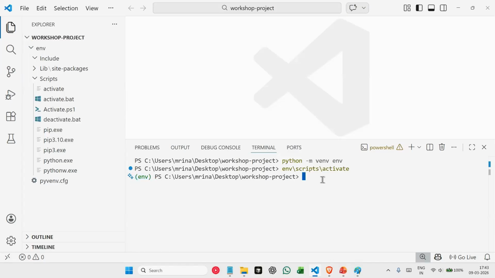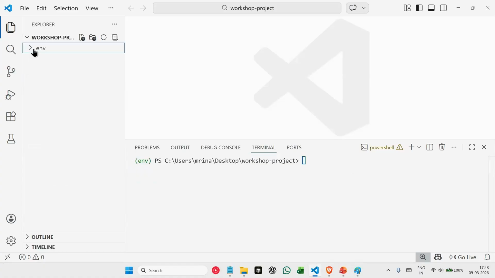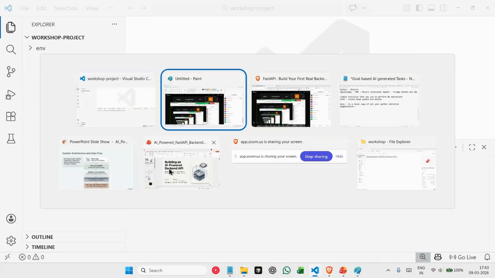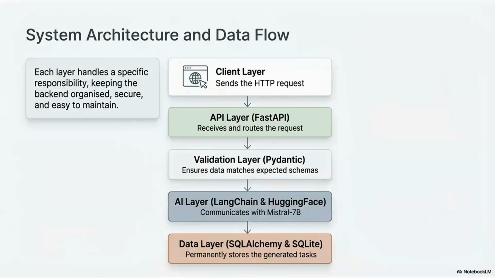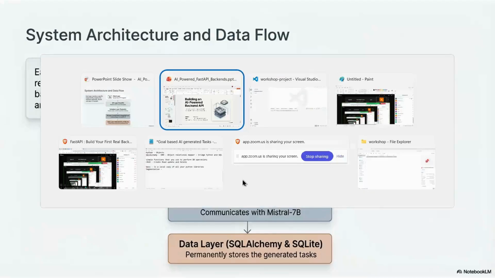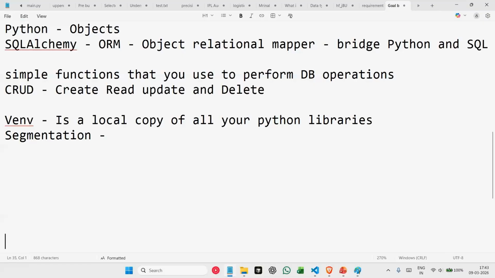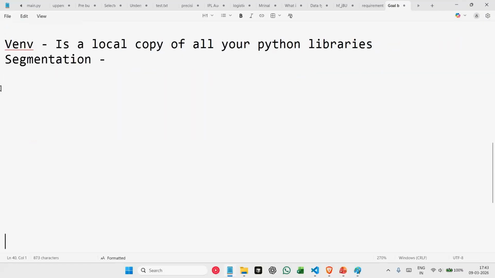Okay. Now, coming to the libraries that we'll be using for this project. First things first, since it's a FastAPI project, we need to install FastAPI. And for data validation, we'll be using Pydantic, right?